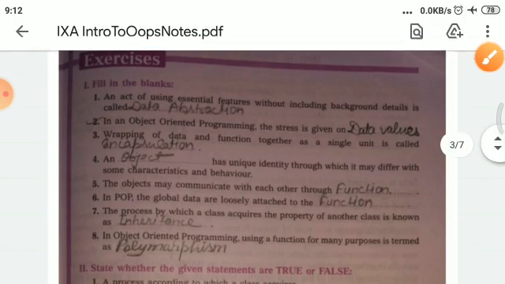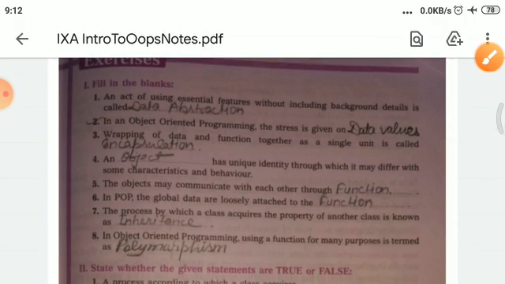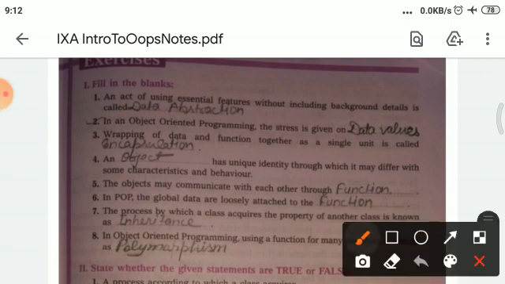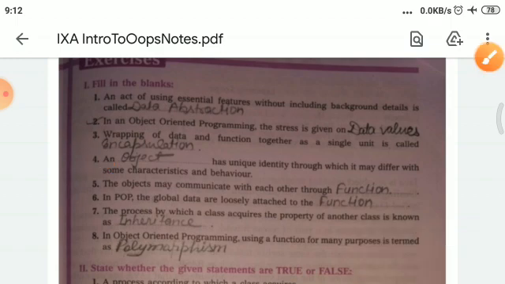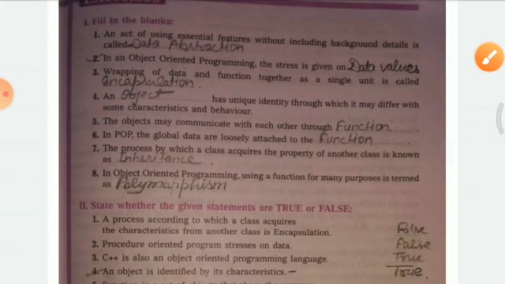And the next question is: in object oriented programming the stress is given on data values. And third is: wrapping of data and function together as a single unit is called encapsulation. And next is: an object has a unique identity through which it may differ with some characteristics and behavior. And the next question is: the objects may communicate with each other through function.